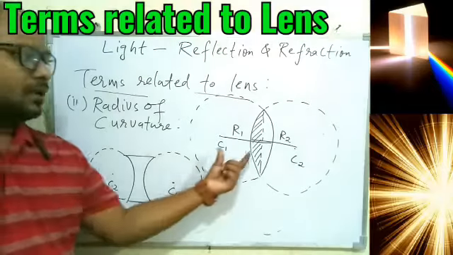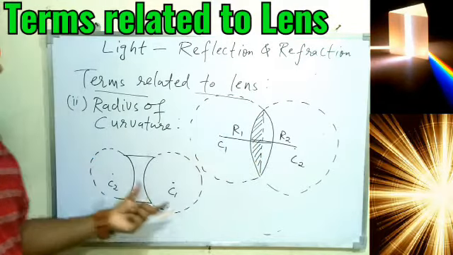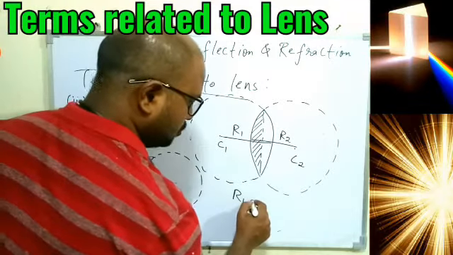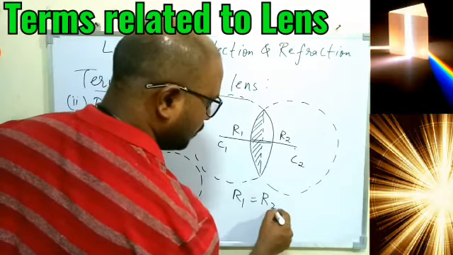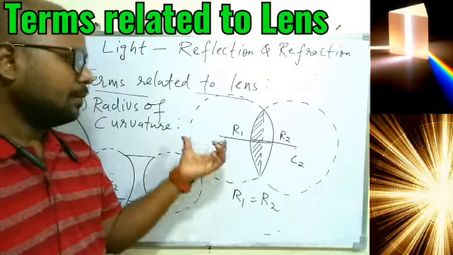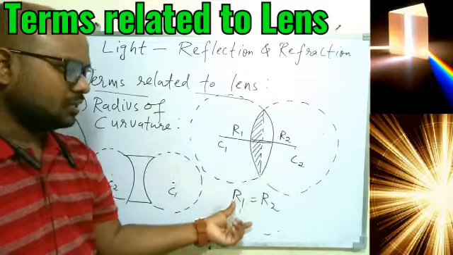That radius is called radius of curvature. So here R1, R2, basically they are equal. So when the lens is formed, it is given a shape such that both the sides, the spheres are basically having the same radius. So that we have to remember.